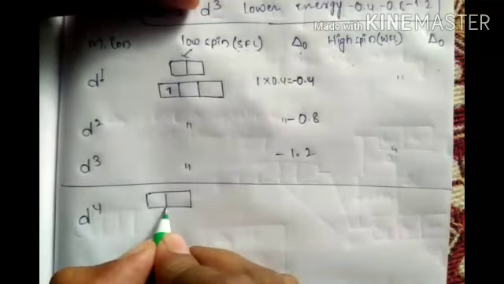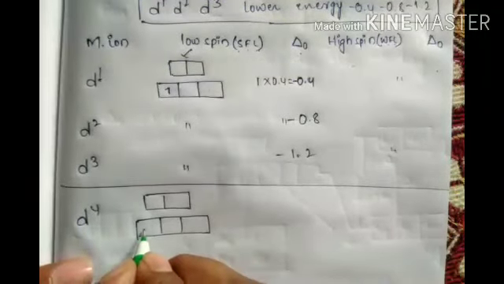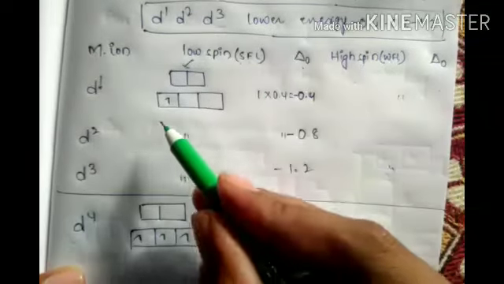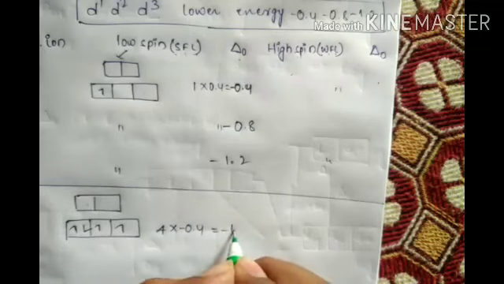Very, very important: d4. T2g, how many electrons? 1, 2, 3. Strong field ligand: if we take it here also, it will push the electron inside. So 4. Now do the problem: 4 into minus 0.4. What is the answer? It is minus 1.6. Now, this is strong field, right?